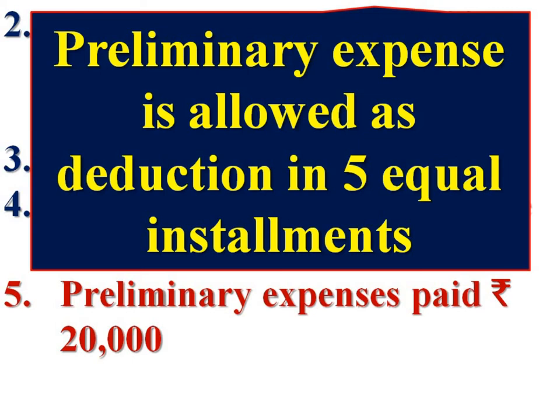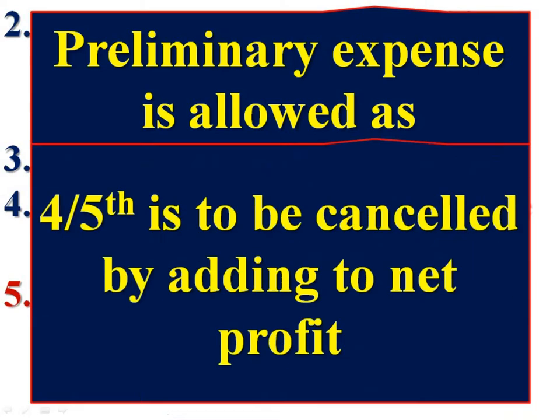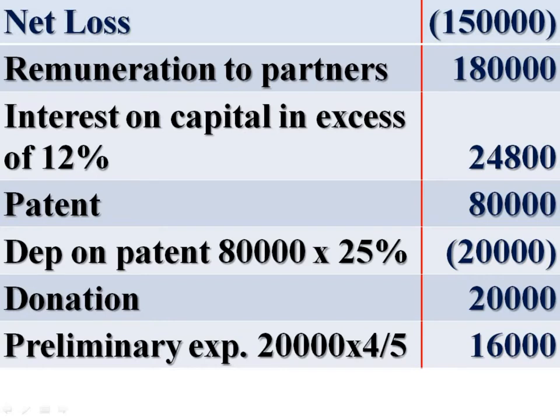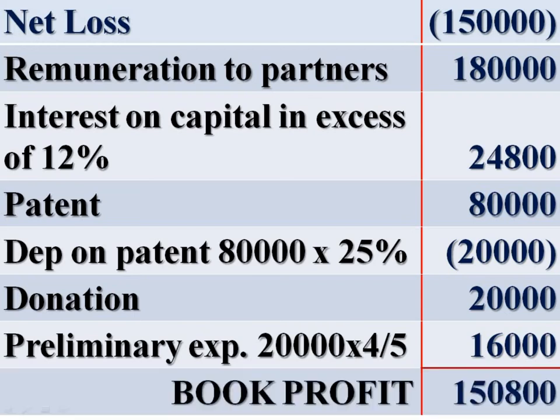In this year, we can deduct 1/5 of preliminary expenditure and 4/5 is disallowed. So add back 4/5 of preliminary expenditure. Preliminary expenses 20,000 into 4 by 5, 16,000. Now we get book profit.